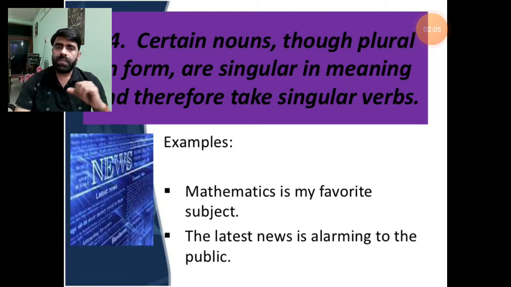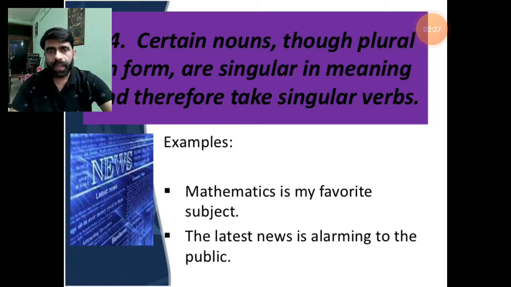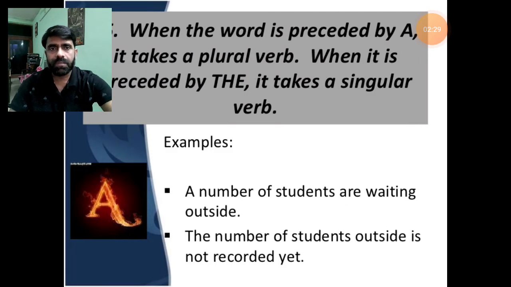So this news, mathematics, economics, physics, these all appear plural, but they are taken as singular nouns, and that's why we should use a singular auxiliary verb with them. It's not difficult to understand, and I hope that it's clear. So we should proceed to the next rule, that is the 15th.